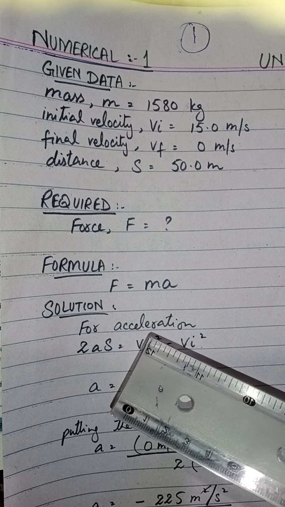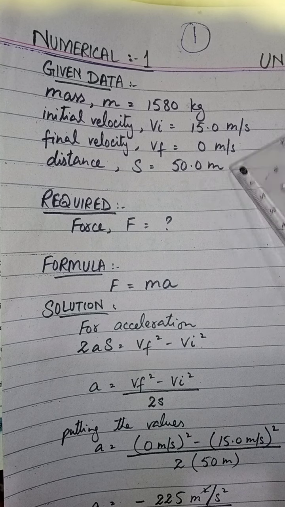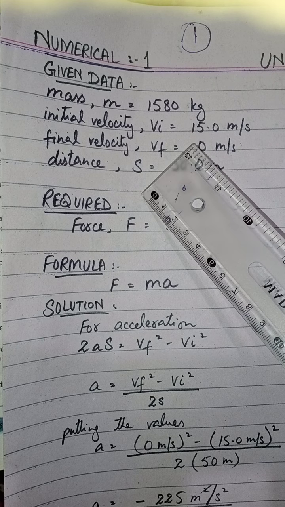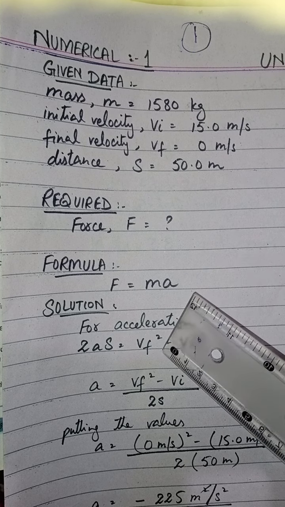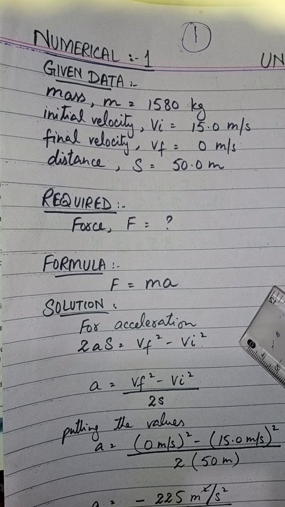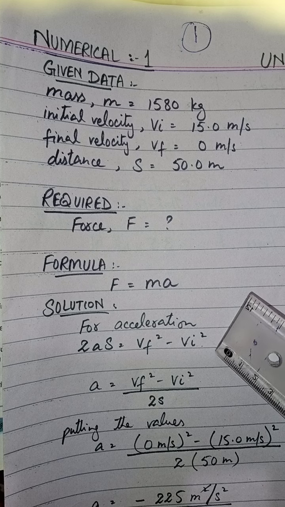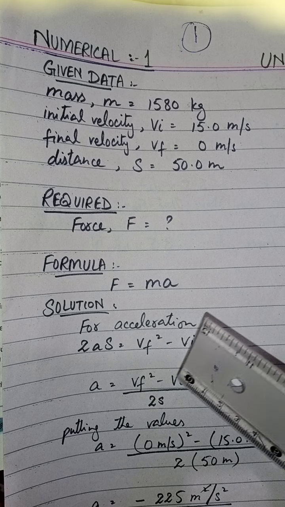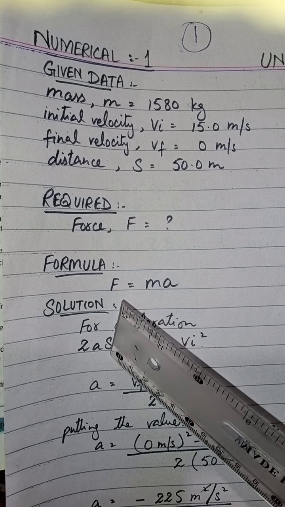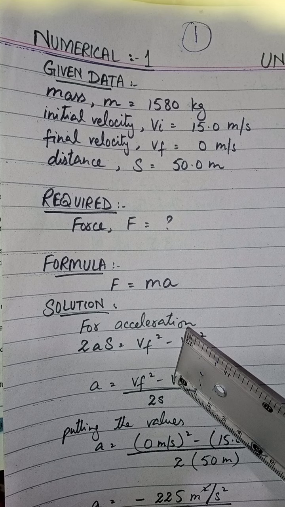So for finding acceleration we use the third equation, because in the given data we have Vi, Vf and s. The third equation is 2as equals Vf square minus Vi square. So a equals Vf square minus Vi square divided by 2s, because 2s is multiplying here, so when it comes to the other side it will be dividing.